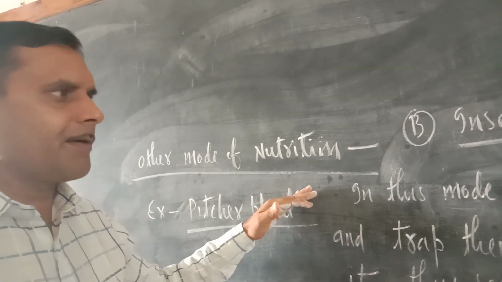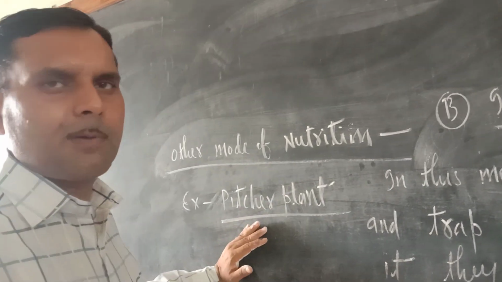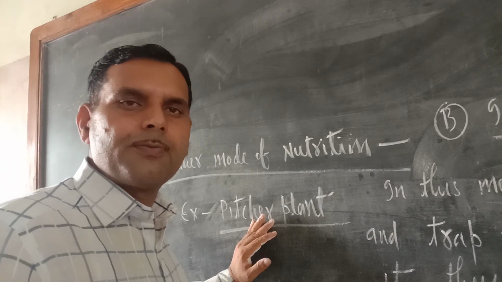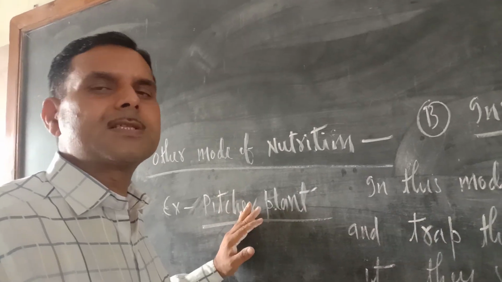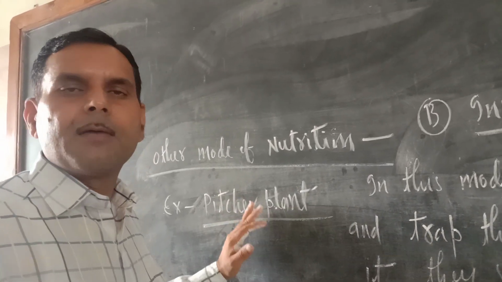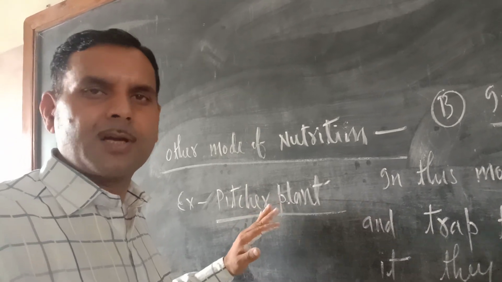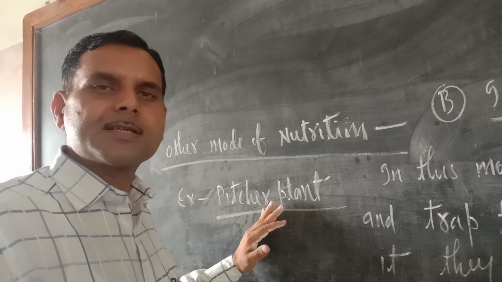There is one very important piece of information regarding the pitcher plant. It doesn't mean that the pitcher plant does not have chlorophyll. Pitcher plant leaves have chlorophyll, but whatever amount of food they prepare with the help of chlorophyll is not sufficient.